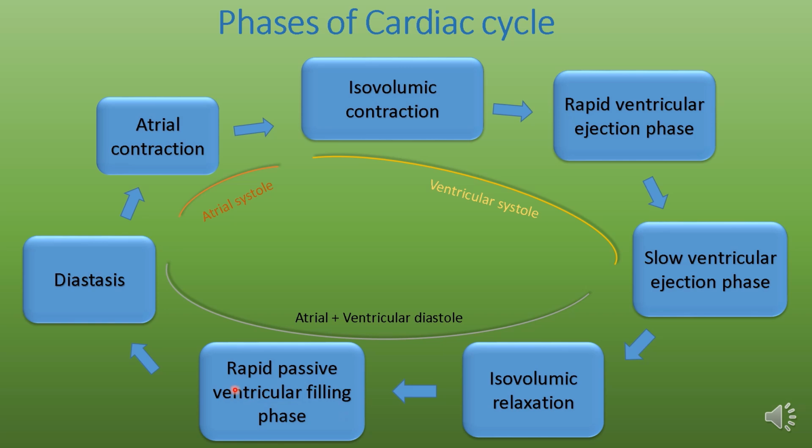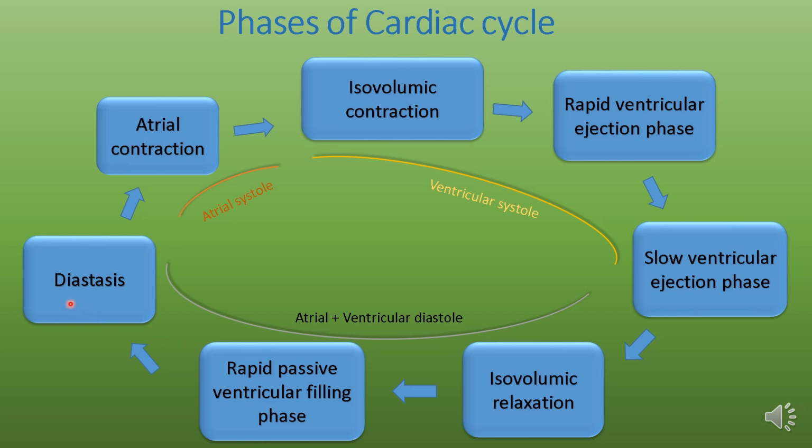Next is the rapid passive ventricular filling phase. In this phase, ventricular pressure decreases below the level of atrial pressure and the AV valves open. Opening of the AV valve leads to a fall of atrial blood into the ventricle. It is rapid, and that's why this is called the rapid passive ventricular filling phase. It is passive because there is no active contraction in the atrium.